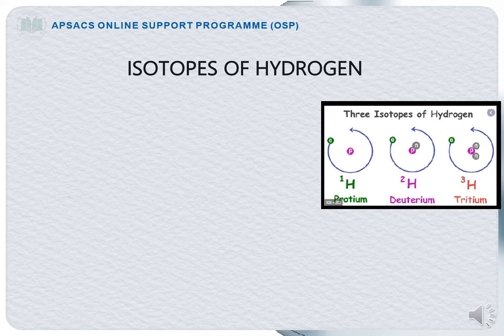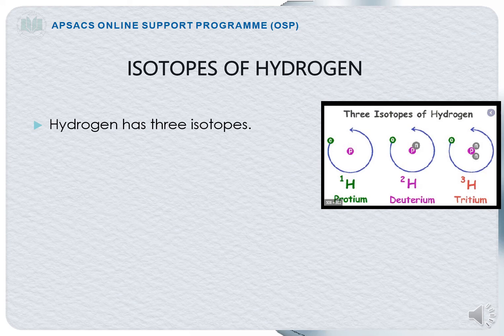Here in protium, no neutron is present. In deuterium, one neutron is present. In tritium, two neutrons are present in the nucleus of the hydrogen atom. Now, if you look at the symbols, protium is represented by H1, deuterium is represented by H2 and tritium is represented by H3.